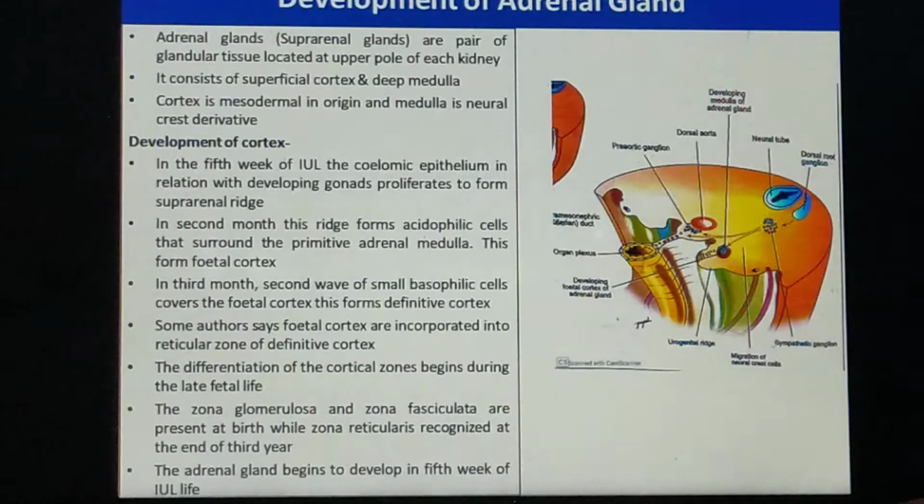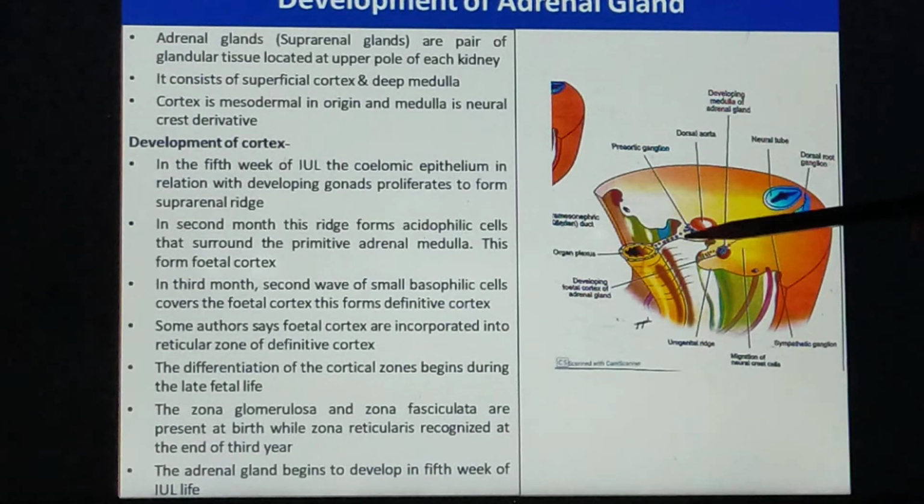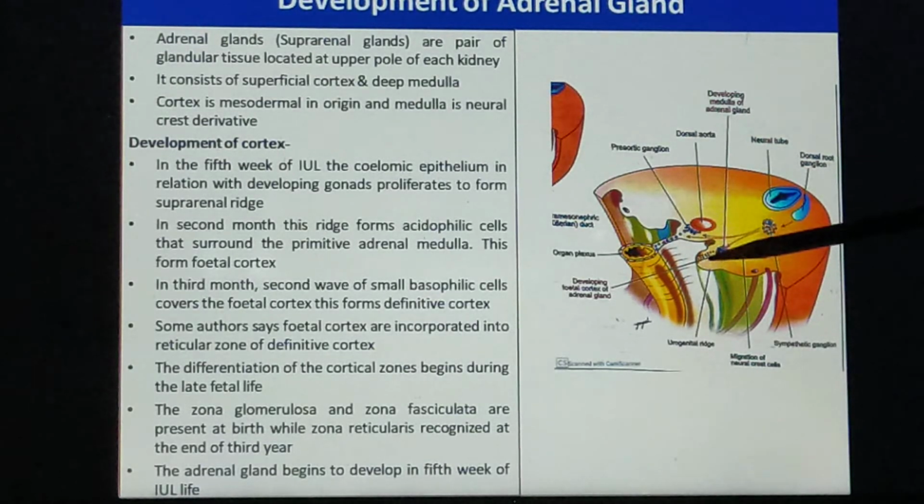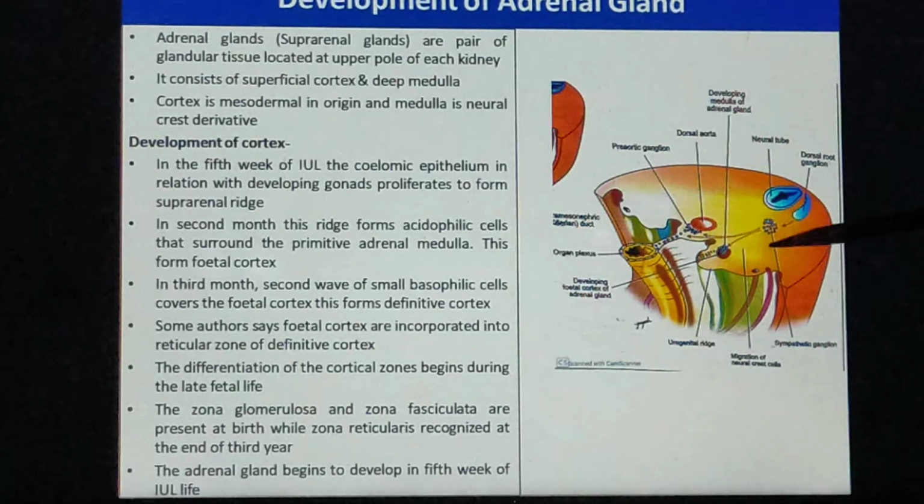While if we see the cortex, what happens? I told you, by the 5th week of intrauterine life, the area of the coelomic epithelium between the developing mesentery and the developing gonad gets thickened. This is called the suprarenal ridge. By the 2nd month of intrauterine life, the cells of this ridge migrate more towards the center, and they are acidophilic in nature. These surround the neural crest cells.